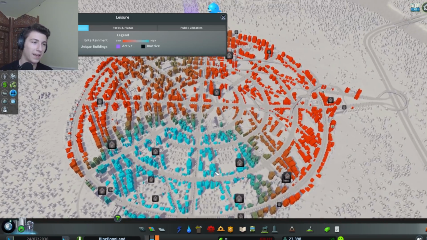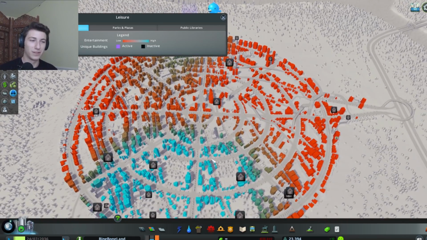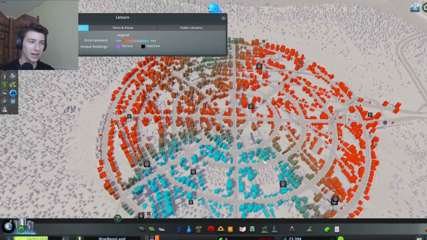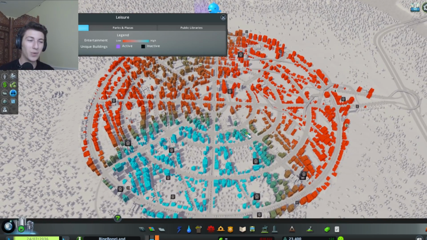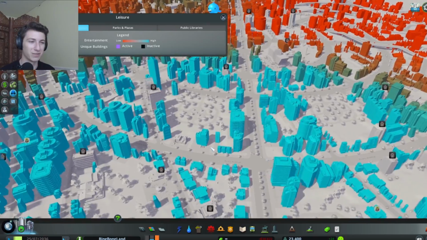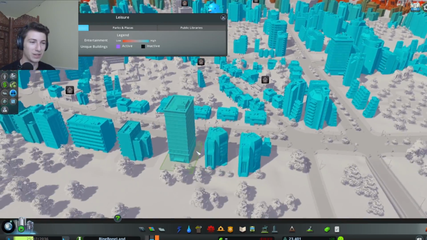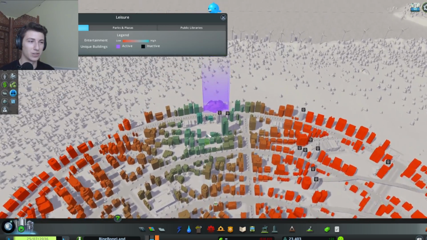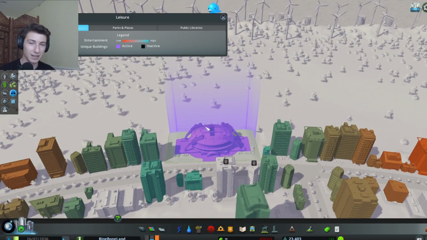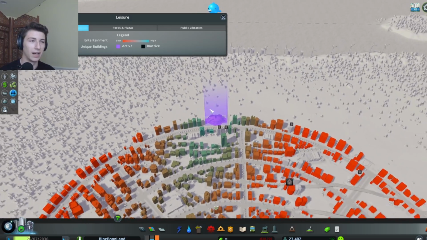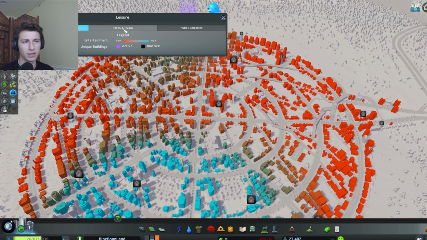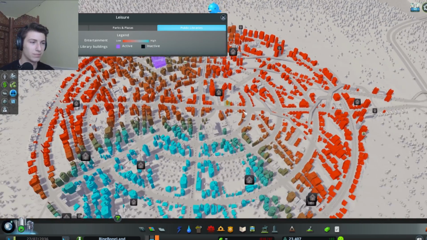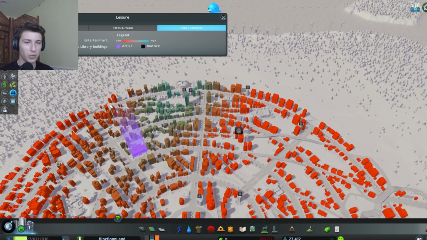Yeah, so leisure. Again, one of the flaws of this plan, by locating all of the leisure activities in one quarter, only those people get to take advantage of these beautiful parks that I've built here. So obviously the rest of the city does not have that good of leisure. I did put a stadium in the northern quarter, because I believe Bing told me to do that. I'm not sure. I don't remember actually. And as far as libraries go, yeah, in this northern quarter.